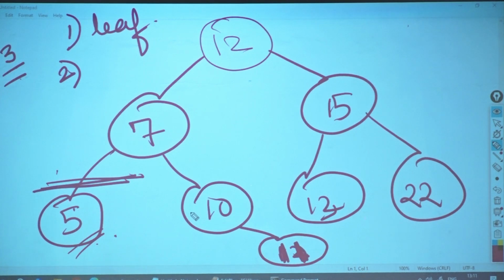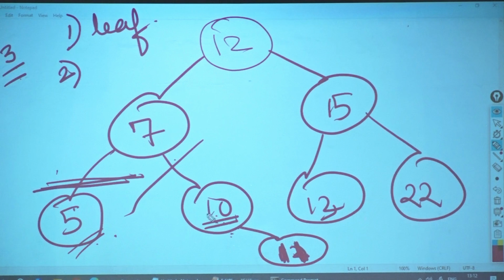Okay? Second is, if I want to delete 10, can I directly delete 10? I cannot delete 10. Now, if I need to delete 10 over here, I need to check, does it have one child or no? So, it has got one child over here. What I am going to do is swap both of them. I want to delete 10. I have got to make sure whatever I want to delete becomes a leaf node.